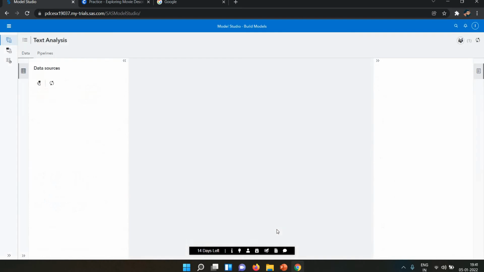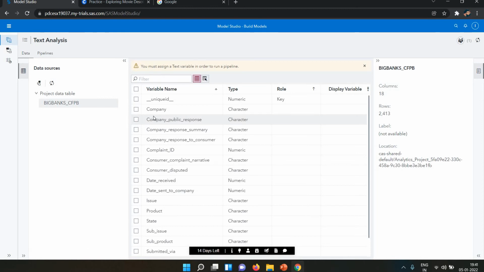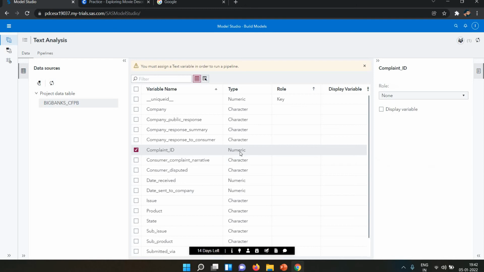Now the text analysis project is open. When we create a data mining or machine learning project, we need to give the target. But in text analysis we need to give the text variable. Let's suppose complaint id. Let's see the data here. Complaint id is related to the complaints, and here we have company response summary.